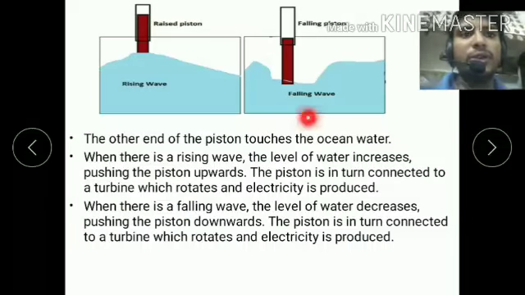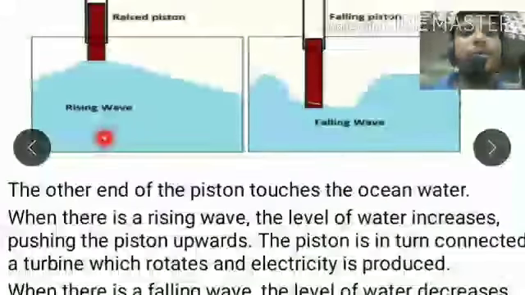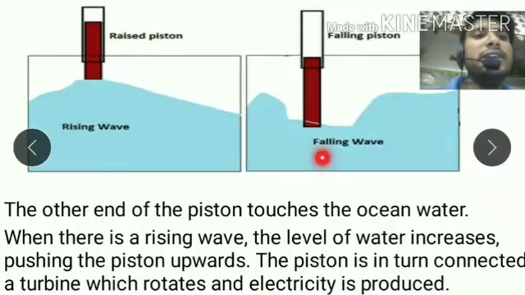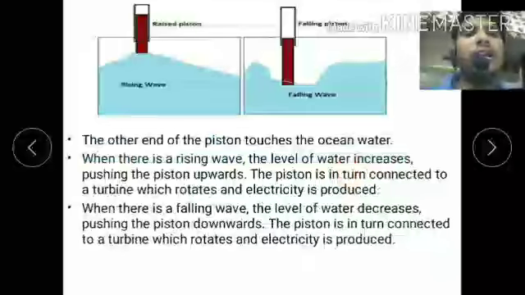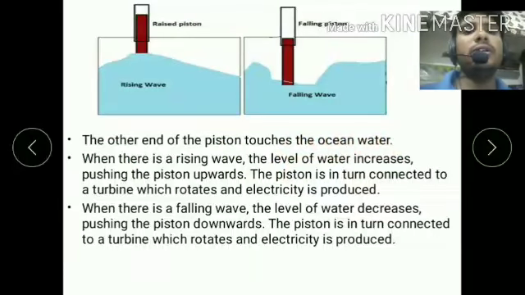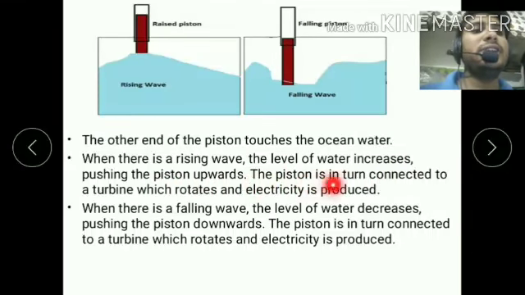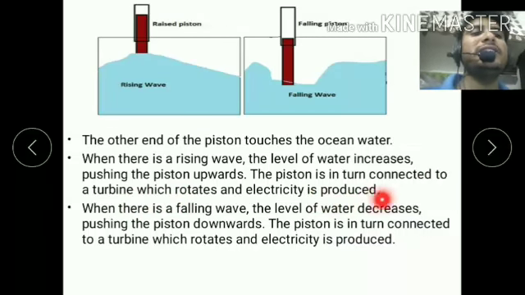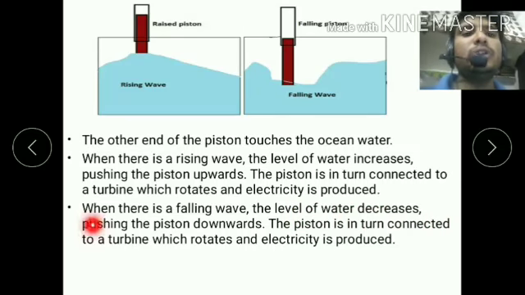You can see this in the figure: rising waves are blowing at the surface of the ocean. The piston is raised by the rising waves, and when the waves fall, the piston falls. The other end of the piston touches the ocean water. When there are rising waves, the level of the water increases, pushing the piston upwards. The piston is connected to the turbine, which rotates, and electricity is produced. When there are falling waves, the level of the water decreases, pushing the piston downwards.